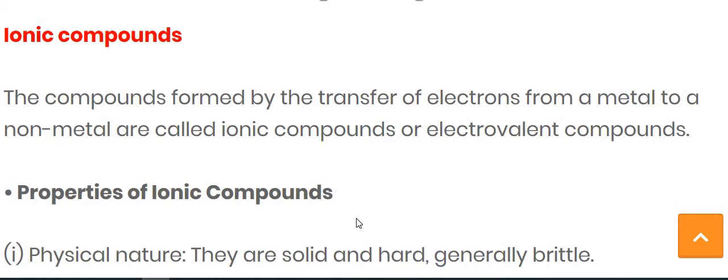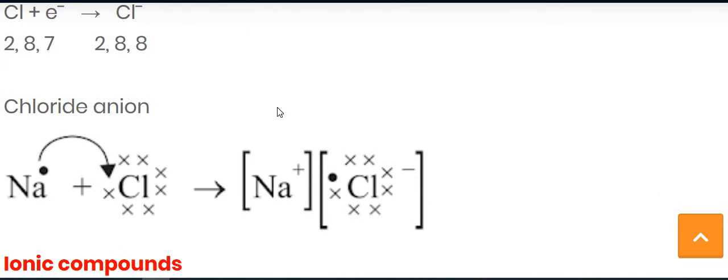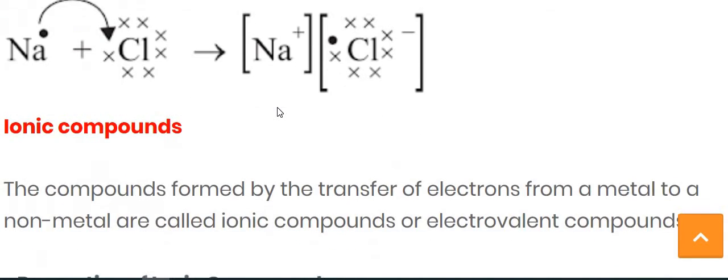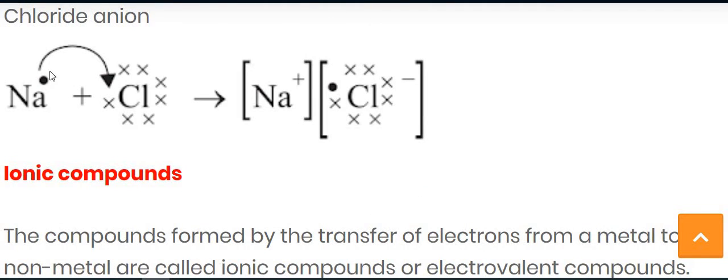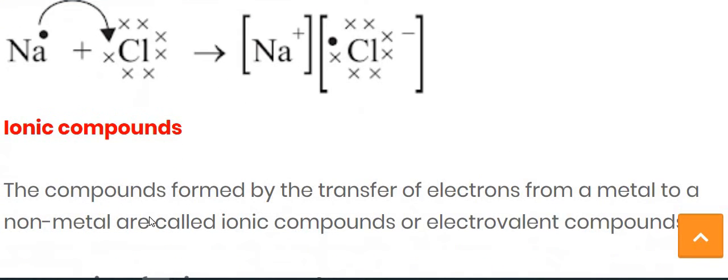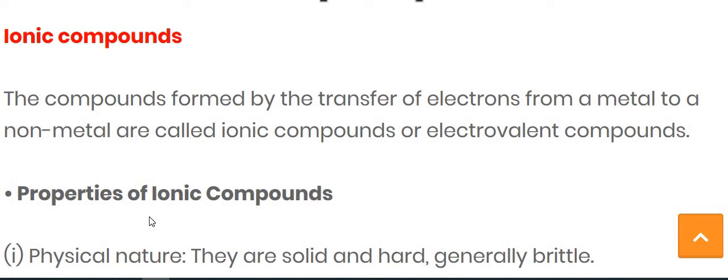Now let's see the ionic compounds. The compounds formed by the transfer of electrons from a metal to a non-metal are called ionic compounds, or you can say electrovalent compounds, as we see in the previous example of NaCl, which is an example of an ionic bond. Because in this process, the compound is formed by the transfer of an electron: the outer orbit electron of the sodium is transferred to the Cl. Whatever bond is generated, we consider it an ionic bond, and that compound an ionic compound.